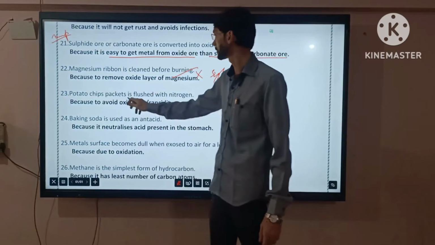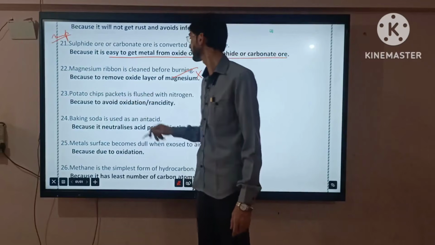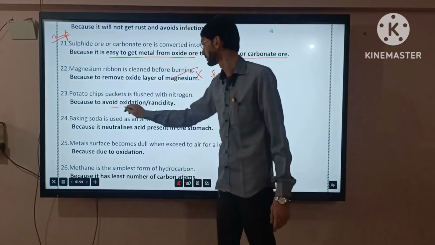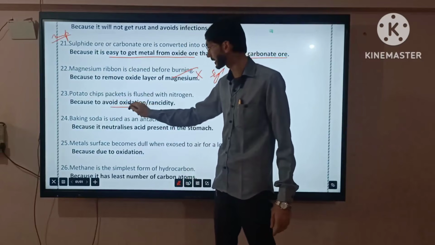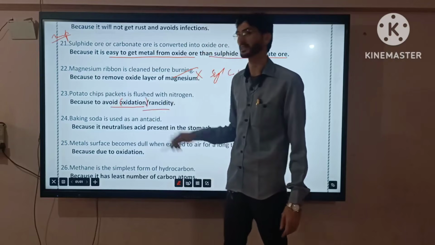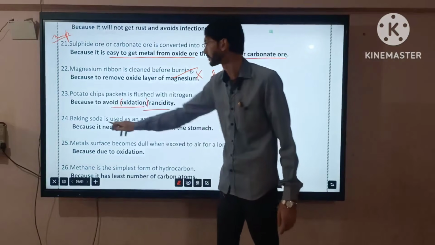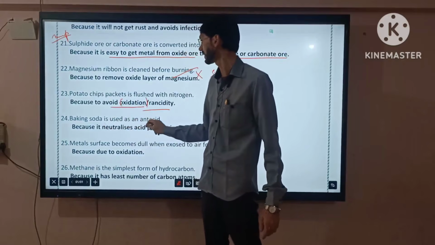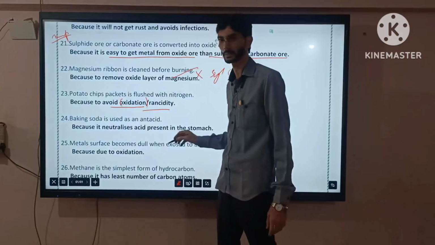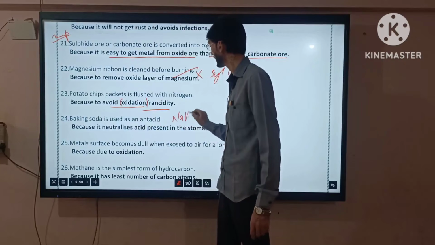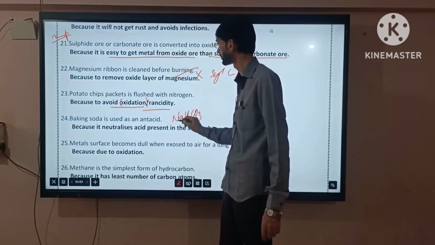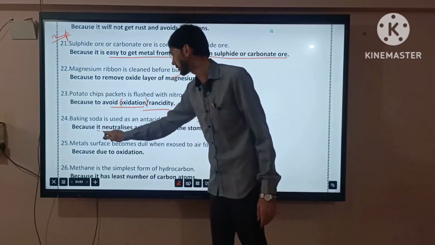Now, potato chips packets are flushed with nitrogen because it prevents bacteria. Even you can write the word oxidation. Oxidation also you can write. So that is clear. Baking soda is used as an antacid. Baking soda means nothing but sodium bicarbonate. It means sodium hydrogen carbonate, because it neutralizes the acid.